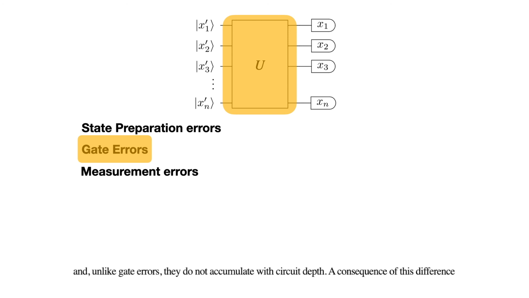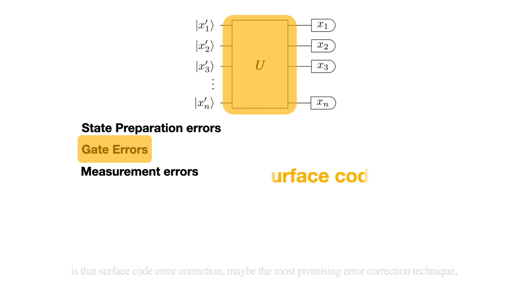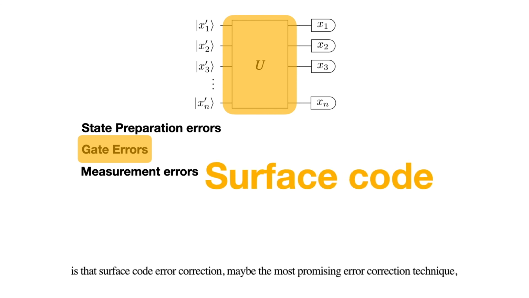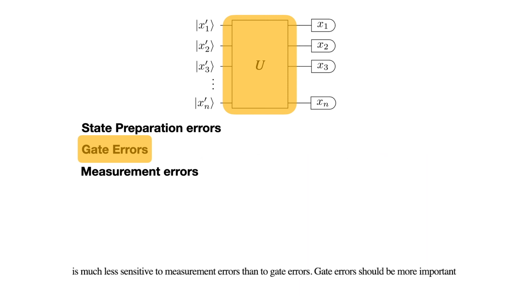And unlike gate errors, they do not accumulate with circuit depth. A consequence of this difference is that surface code error correction, maybe the most promising error correction technique, is much less sensitive to measurement errors than to gate errors.